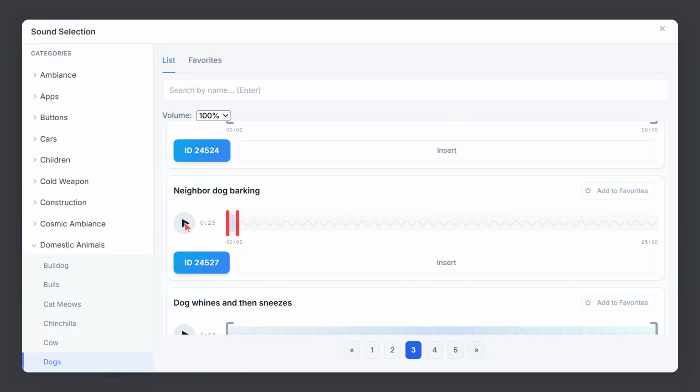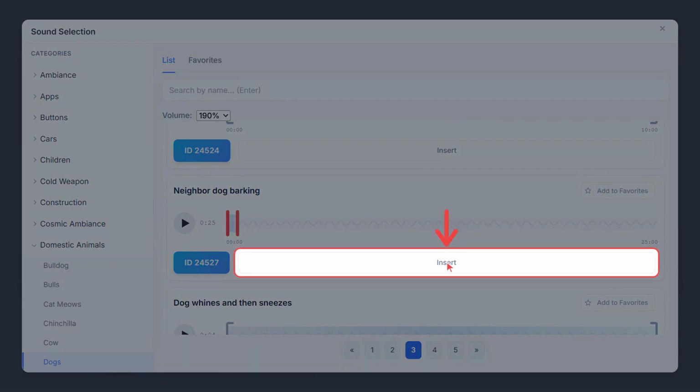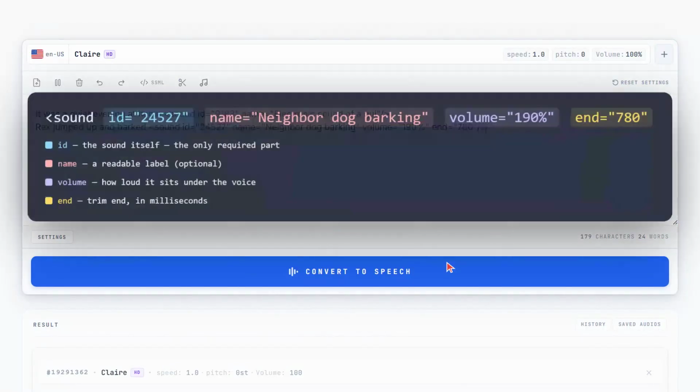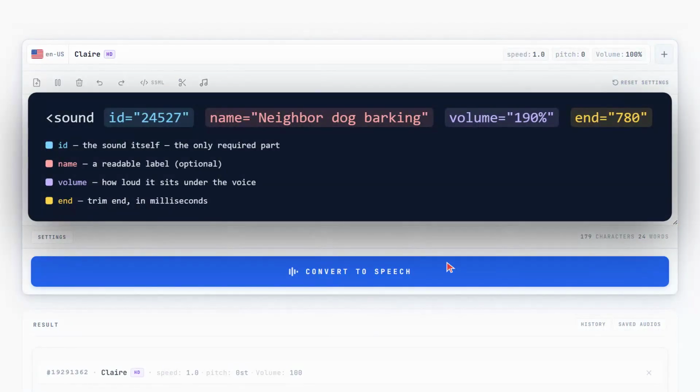Now the tag carries a start and an end. The volume drop-down sets how loud it sits under the voice. This bark is quiet, so I lift it above 100%. Insert it where Rex barks. And see how the tag grew. Trimming added start and end, and the volume drop-down added volume.